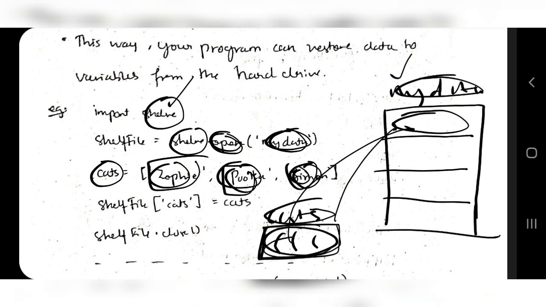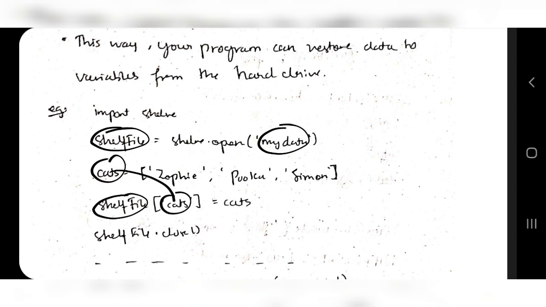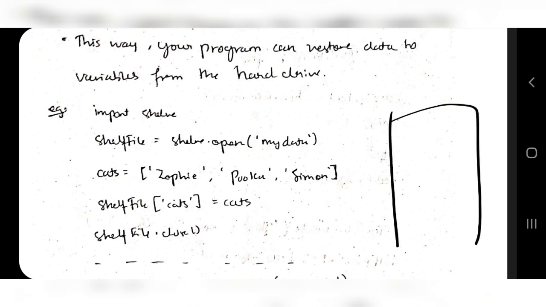The cat names are stored in a cats list, so that list will be stored in the shelf. So how you will store is by using a shelf file. This shelf file is nothing but the object of the cupboard data which I have opened, dot cats. Cats is the name which I have stored here, that will be having the cats here. Okay, so this is the cupboard.